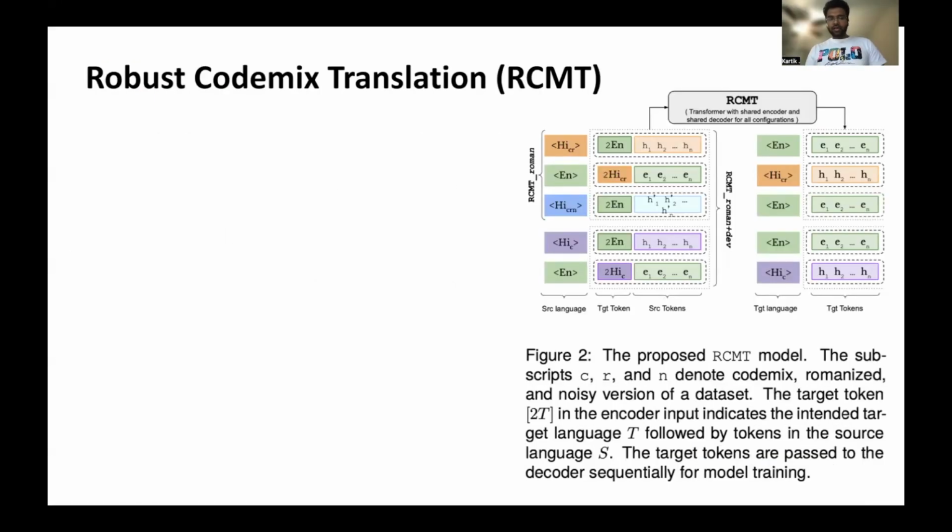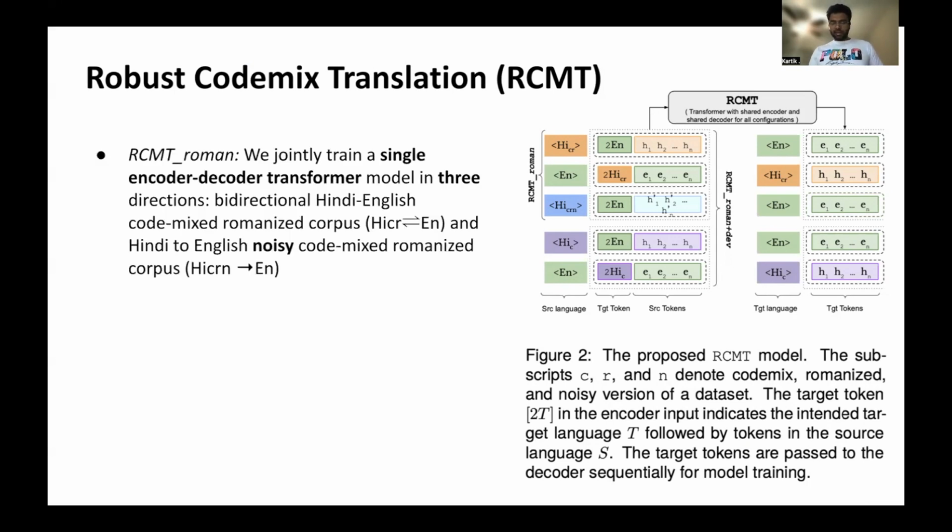Now coming to the model that we train our data on. We call this model the RCMT model, short for Robust Code Mix Translation. This is a single encoder-decoder transformer model trained in 3 different directions. The first one is bidirectional Hindi English. On the left side, we see RCMT Roman. And we also add the noisy version to it, the Hindi code mix to the English translation. We only want the noise on the input side.